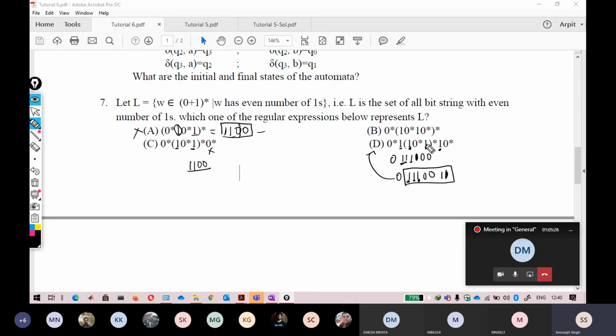Again, let me see. One you can get from here, one you can get here, three ones are there. Now I want two zeros. Now I want a zero after these three ones. I will not be able to get a zero after this one. Okay, so that is why I know now the answer is B. There is no need to check for B because I have found this string that is not acceptable, this string and this string. Oh, sorry for that.